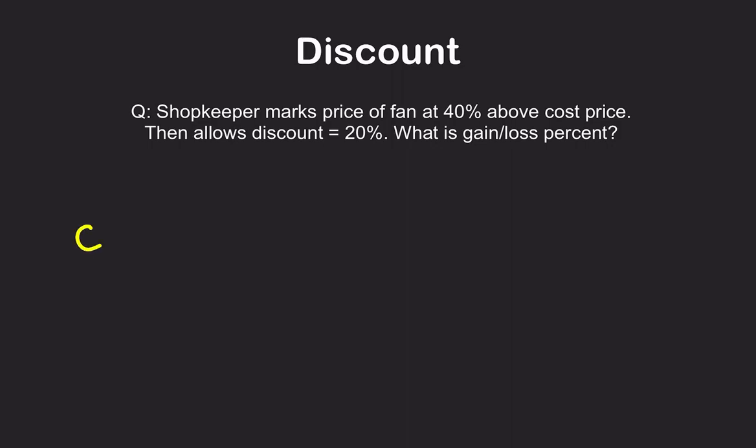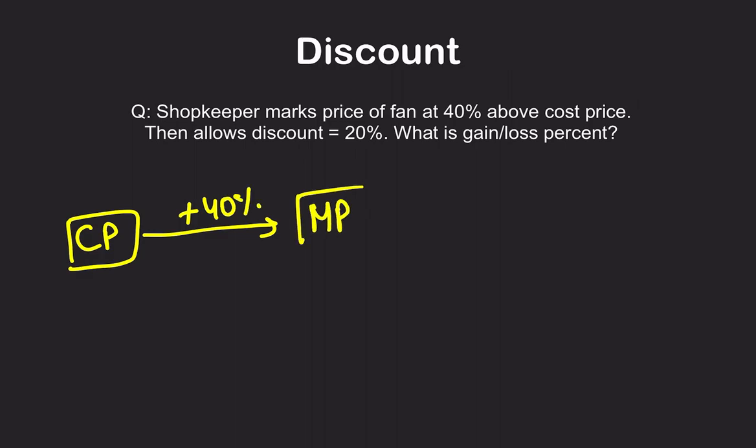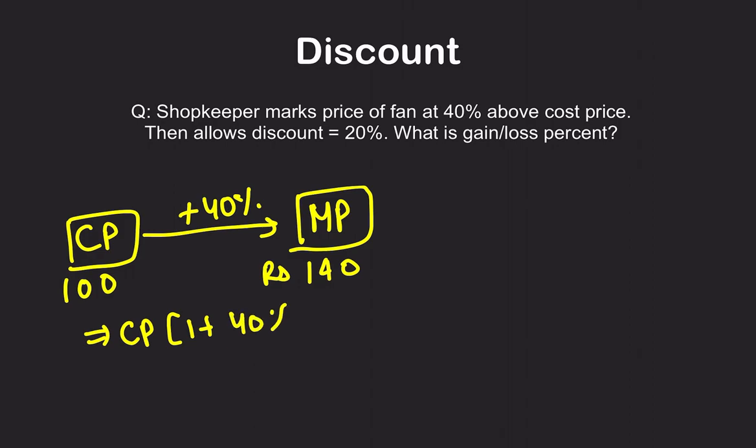Suppose he bought it for 100 rupees. He immediately marked it up. He charges 40% extra, so the marked price is 40% above it. You can calculate it this way: CP into 1 plus 40%, and you will get 140 rupees. I hope it is clear.